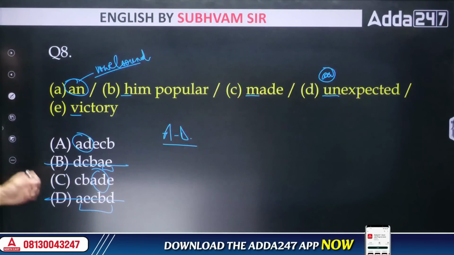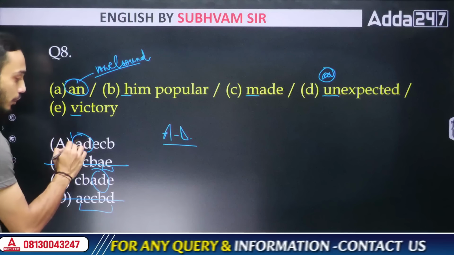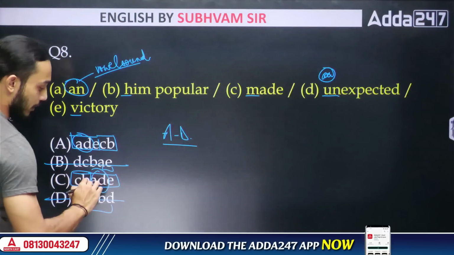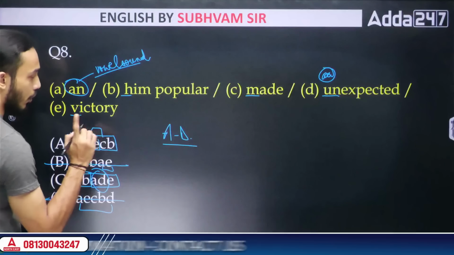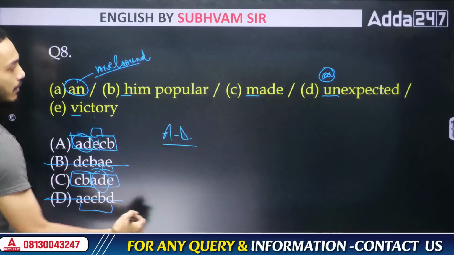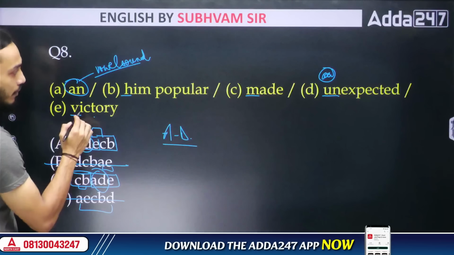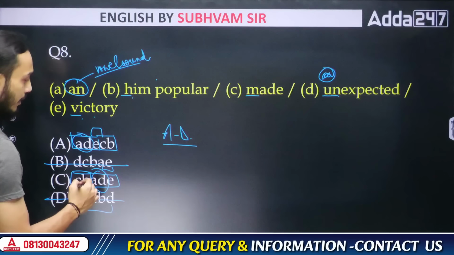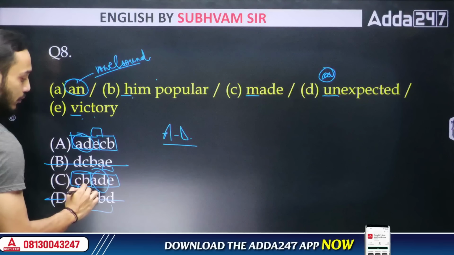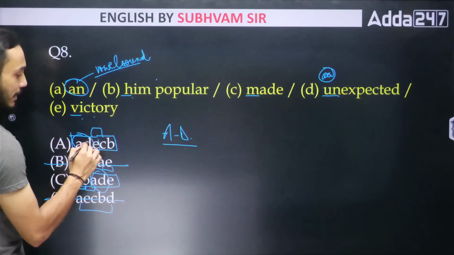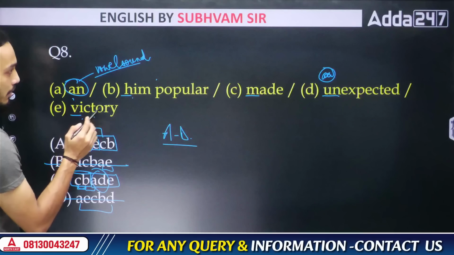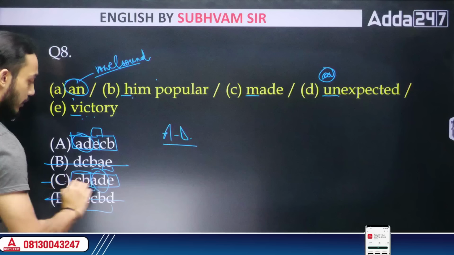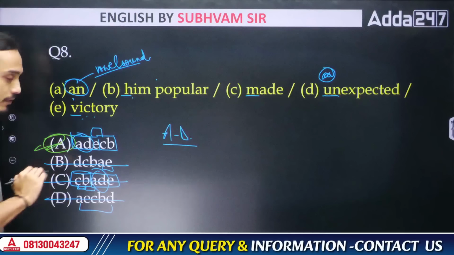Understood? Now, out of the remaining two options, you see both of them have this series A, D, E, and then C, B. So now the question becomes, do you go from E to C or not? "Victory made." Makes sense. But if you go from C to B, "victory made him popular." Okay, that also makes sense. But if you go from C to B to A, it does not make much sense. But if you go from A, D, E, C, B, you get "an unexpected victory made him popular." That makes sense. So this option is wrong. This option is correct. Clear?